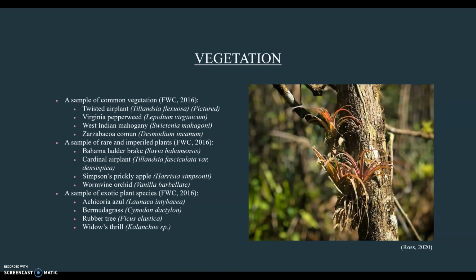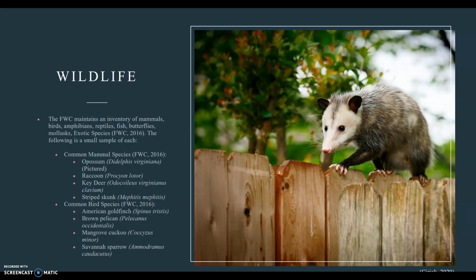A sample of each vegetation variety are twisted air plants, which is pictured, cardinal air plant, and Bermuda grass. The FWC maintains an inventory of mammals, birds, amphibians, reptiles, fish, butterflies, mollusks, and exotic species. A sample of each are in the following slides.